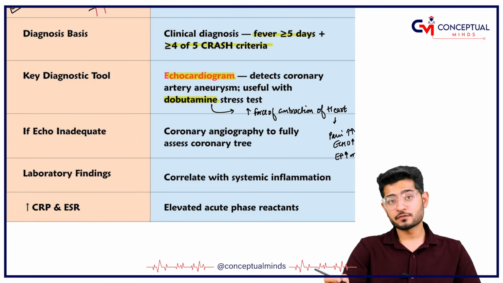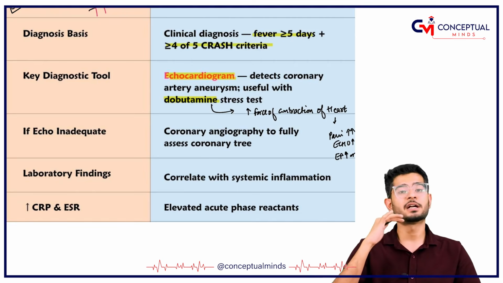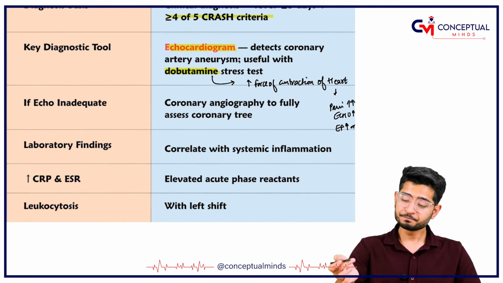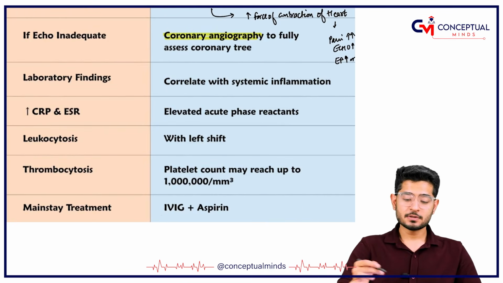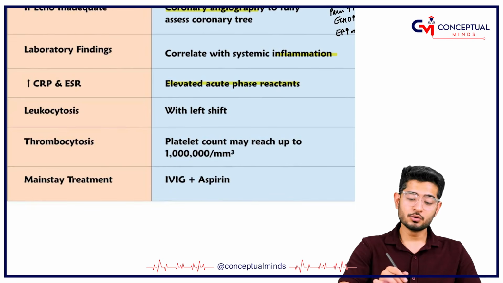And if the ejection fraction is not good, if the patient is having pain and the ejection fraction is less, that means the coronary arteries must have developed aneurysm. And if you think that echo is not okay, you can do angiography also to fully assess the coronary artery tree. Laboratory examinations, of course, relate to the inflammation, like elevated levels of ESR, CRP, leukocytes also